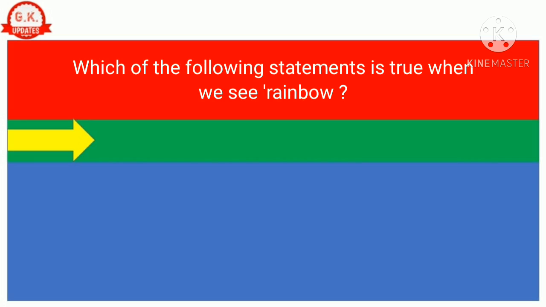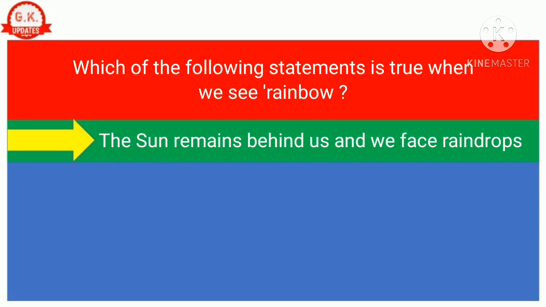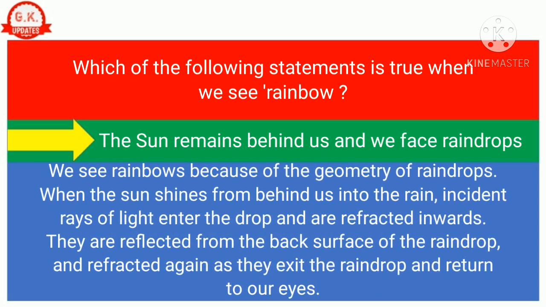Question number 17. Which of the following statements is true when we see rainbow? Correct answer is the sun remains behind us and we face raindrops. We see rainbows because of the geometry of raindrops.